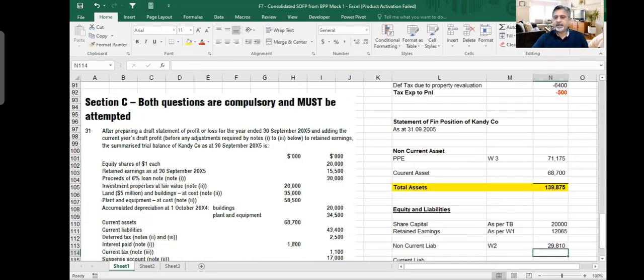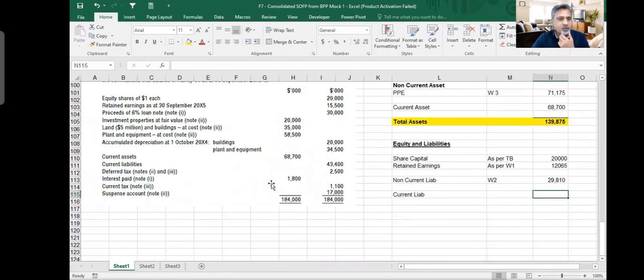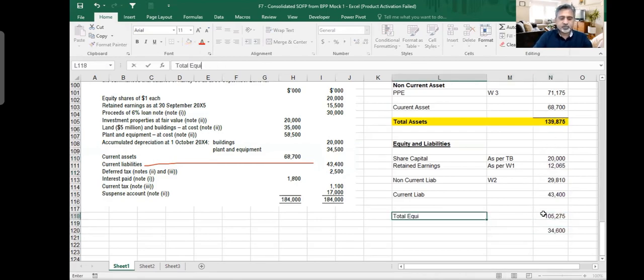Then if I speak about the current liabilities, that will go from your financials, trial balance, 43,400 they have given us. So current liability, 43,400. I'm going to make a total, it will not become equal, and then we will discuss why it will not be equal. What is missing? I'll keep some space. If I see the difference, I'll call it total equity and liability. Now you guys will tell me where the difference is coming from.